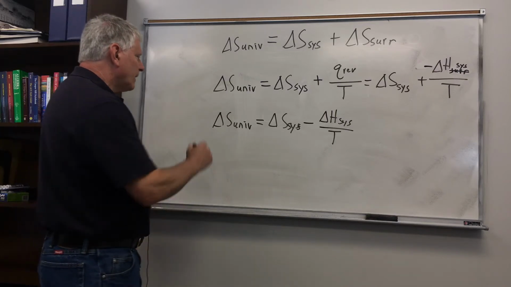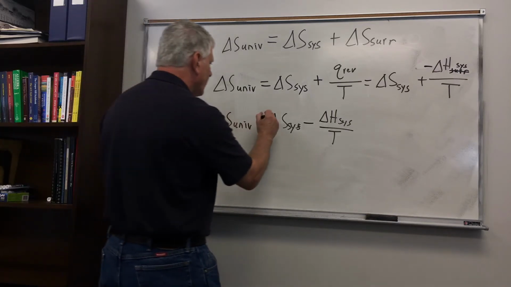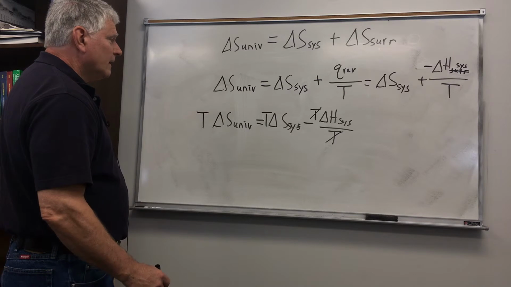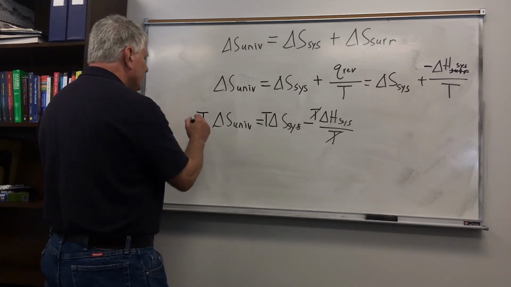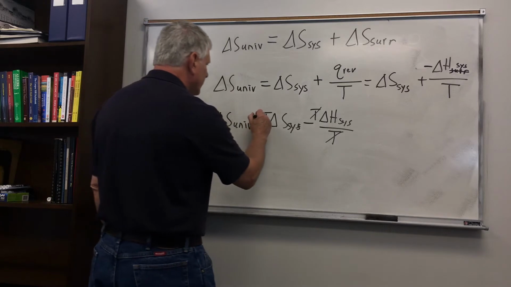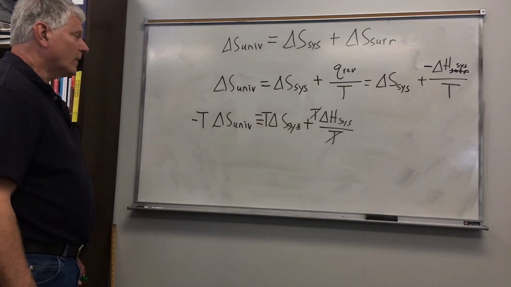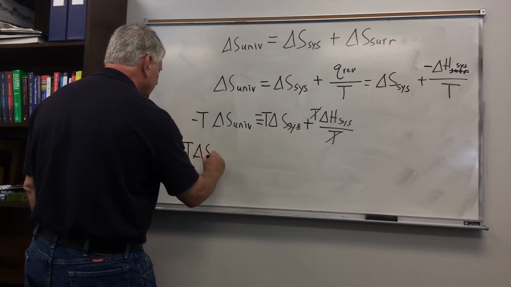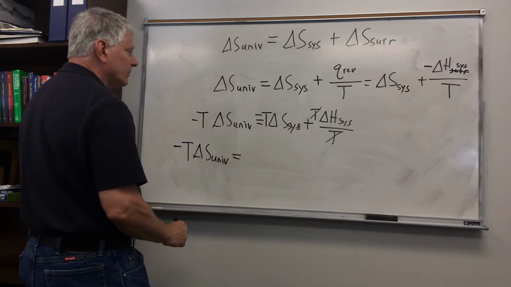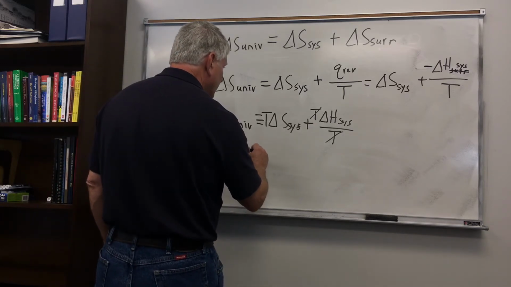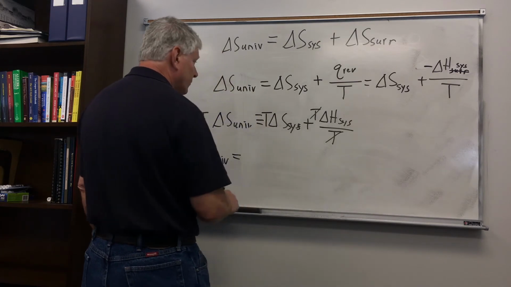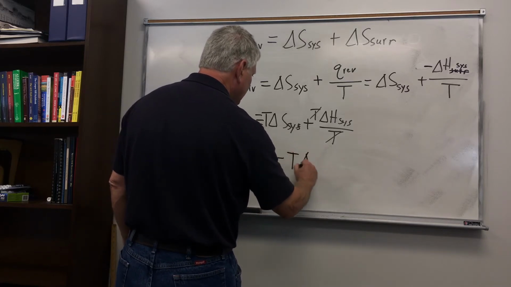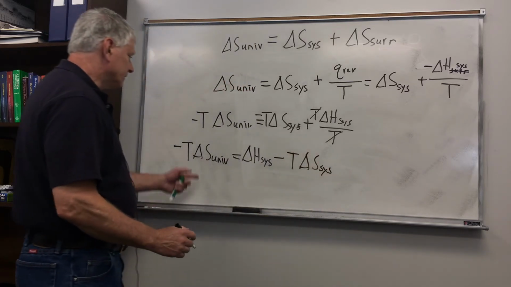Now let's multiply both sides of the equation by T. Now T will cancel there. And we'll multiply by -1 on both sides of the equation. And so now we have negative T delta S of the universe is equal to delta H of the system minus T delta S for the system.